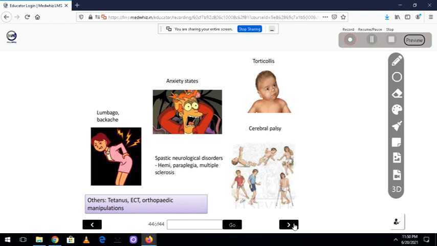Now, all these muscle relaxants are used in anesthesia, in electroconvulsive therapy, during intubation, bronchoscopy. So, whenever you want to put an instrument inside, you have to relax the muscles. Centrally acting ones are mainly used as spasmolytics whenever there is spasm, torticollis, backache, something like that. So, that is the gist.